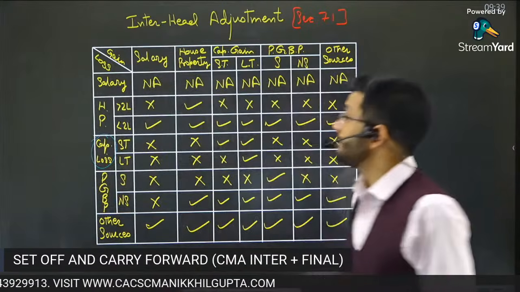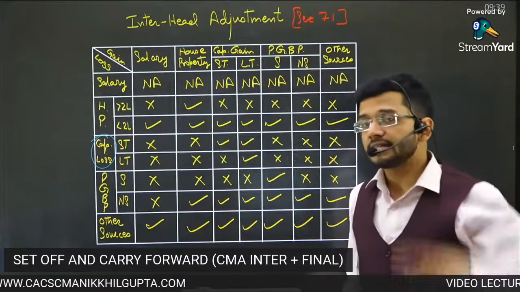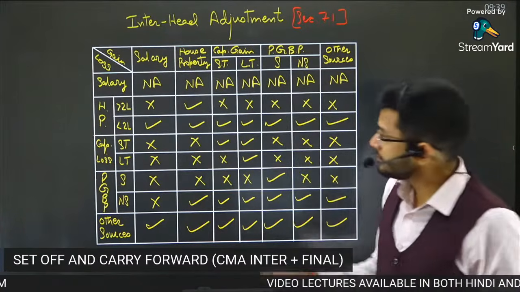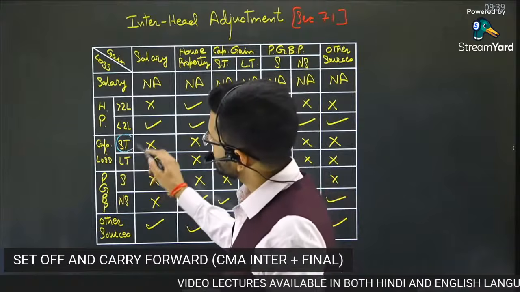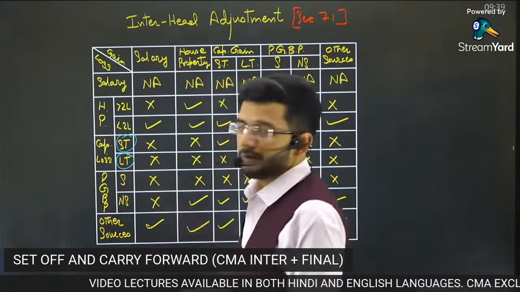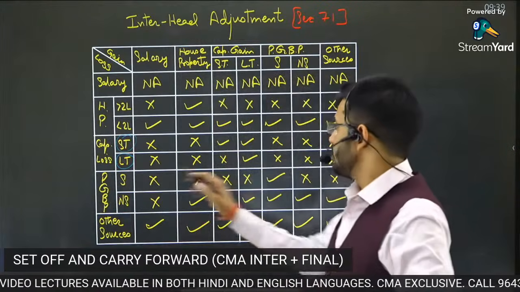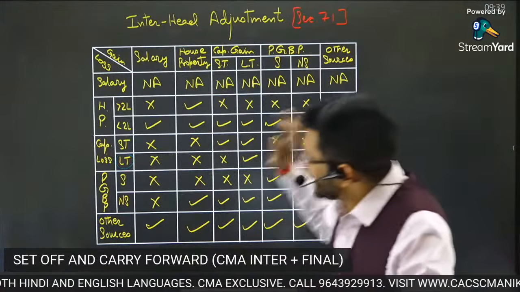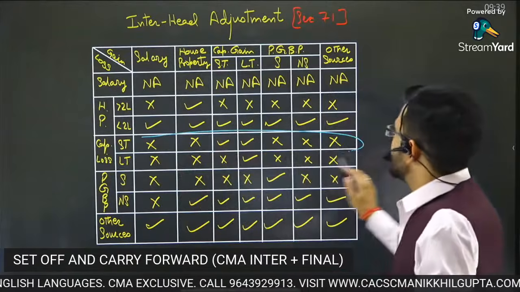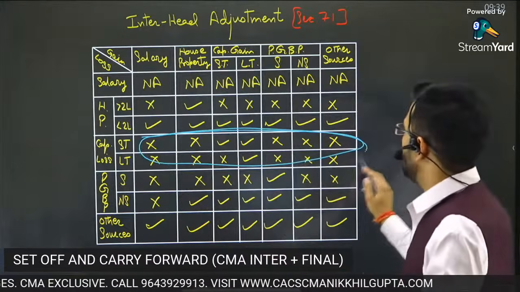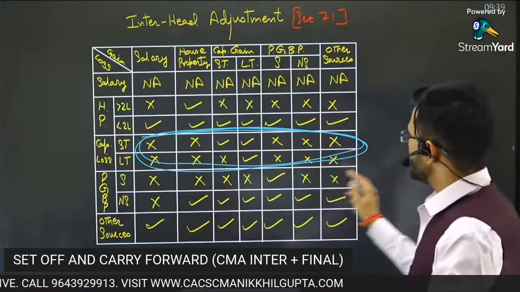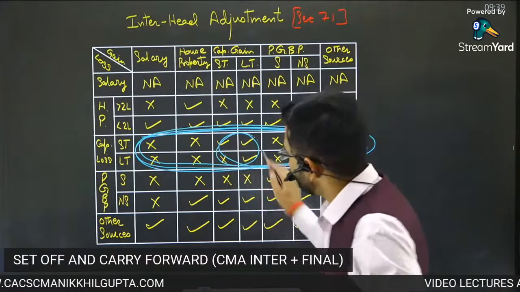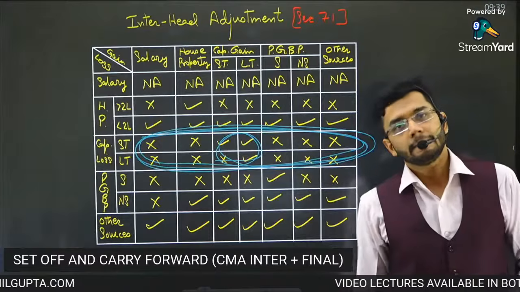Let's move on to capital loss. What if we have a capital loss, which means we have sold a capital asset, and that has yielded a loss to us. Now that loss can be of two types: short-term capital loss and long-term capital loss. Guys, the principle is very clear. Capital loss cannot be adjusted against any other head of income except for capital gains.